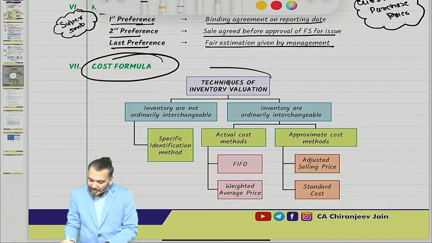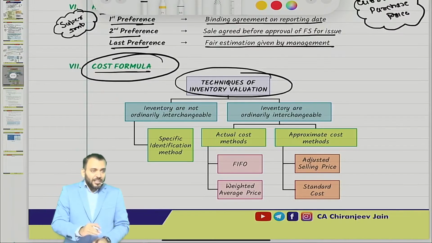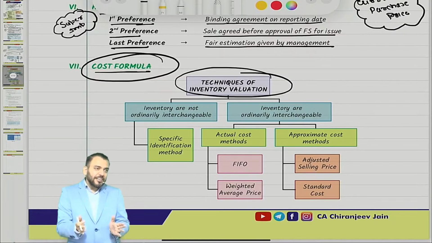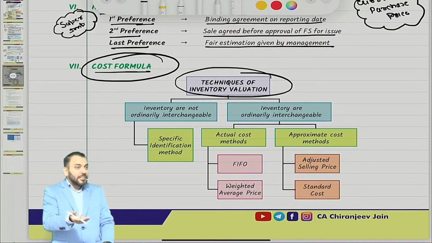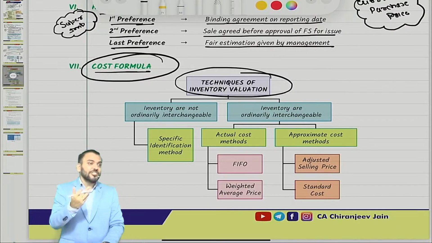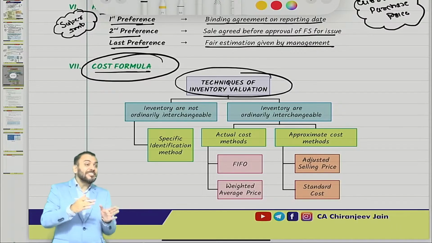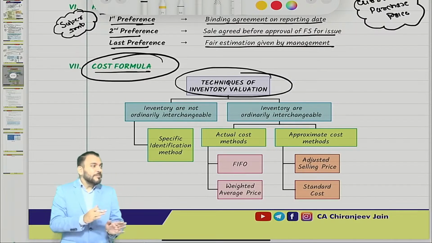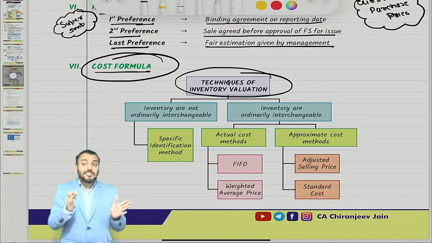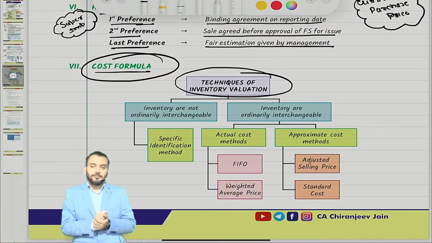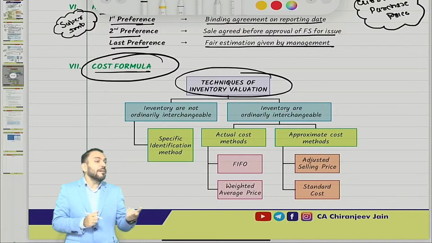But let us understand. Techniques for inventory valuation means we are discussing cost formula. For understanding cost formula, the entire inventories have been divided into two categories: inventories which are ordinarily interchangeable, and inventories which are not ordinarily interchangeable. The inventories which are not ordinarily interchangeable are those units which are dissimilar. We are dealing with dissimilar items, and normally these are expensive items and customized, custom made as per the specification given by the customer.